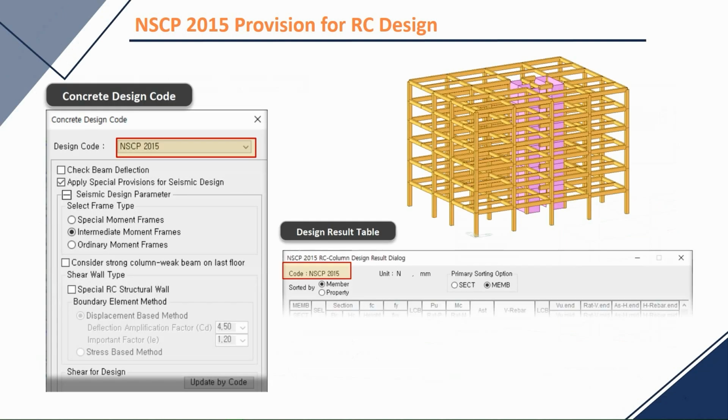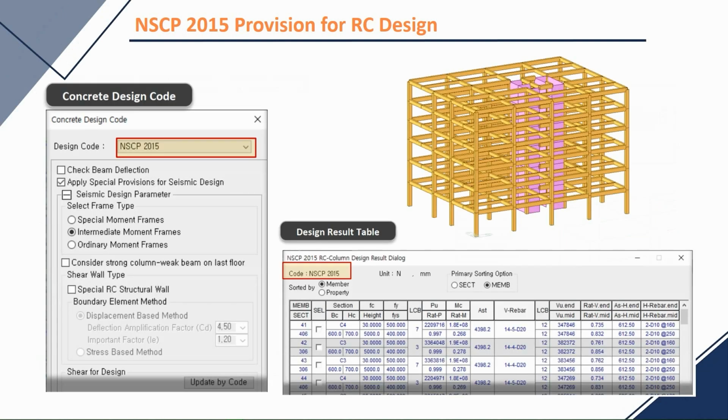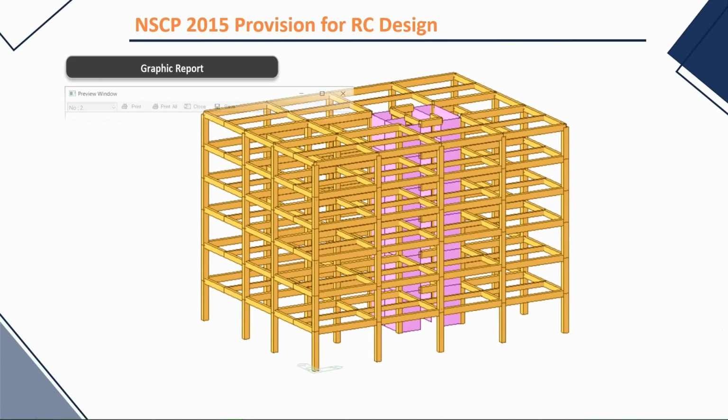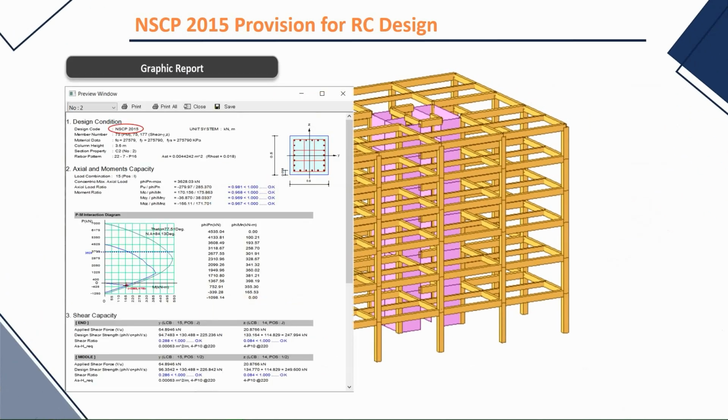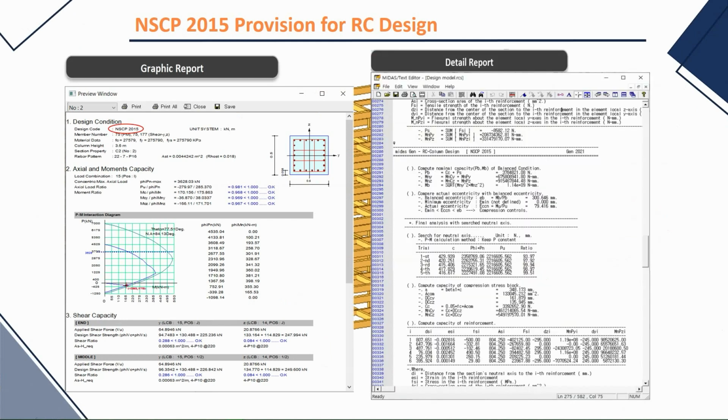And after performing the RC design, these are the results that can be viewed in our program. We can have them in tabular format as shown in this picture, in graphical format with the sectional drawing, placement of bars, PM curve for the columns, and the summarized calculation report. And we can also view and print the detailed report, which includes the detailed computation with the reference from the code NSCP 2015 as shown earlier. And that's for the RC design of Midas Gen using NSCP 2015.